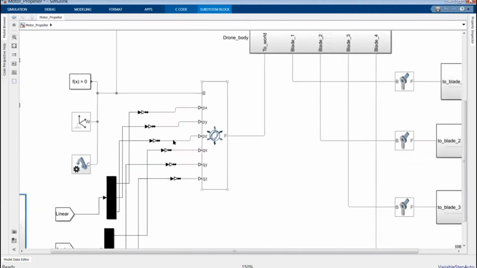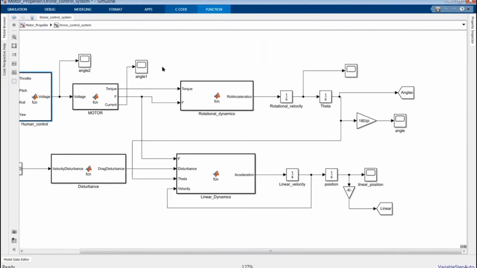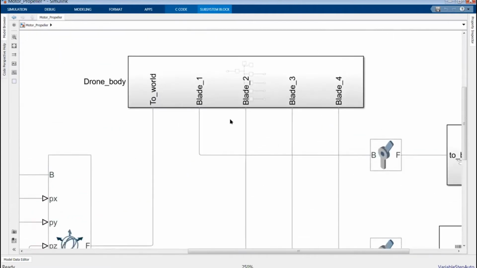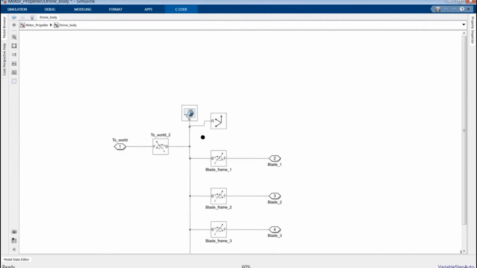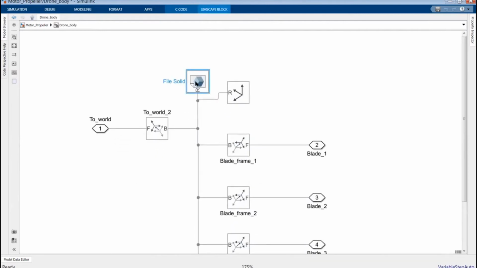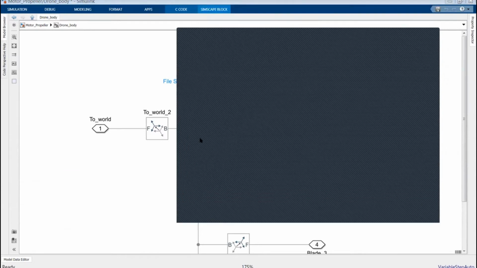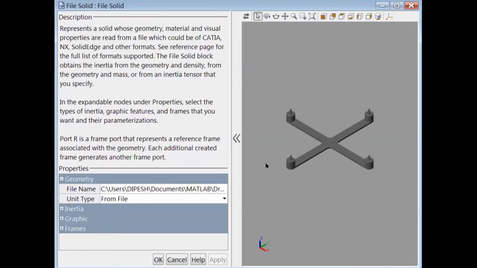After modeling, we'll be combining the drone with the drone body. Remember, all the equations and theoretical things are inside here. Then we'll be connecting those values to physical bodies, which you can say are the 3D bodies, in order to do the 3D simulation.